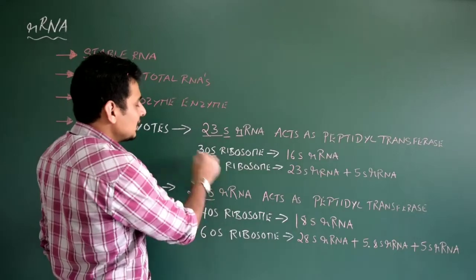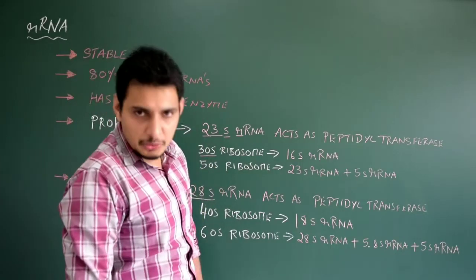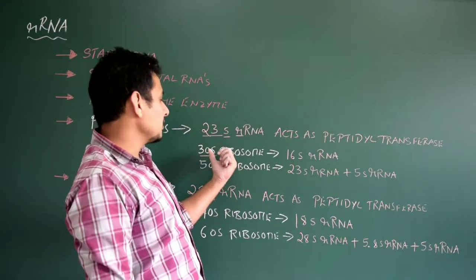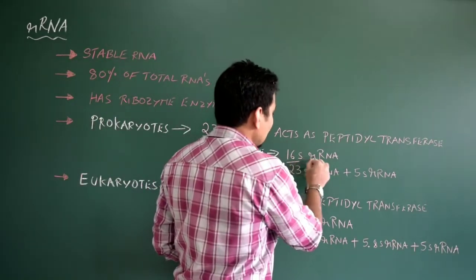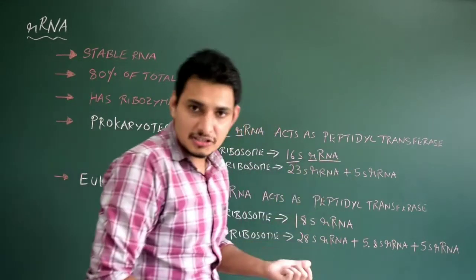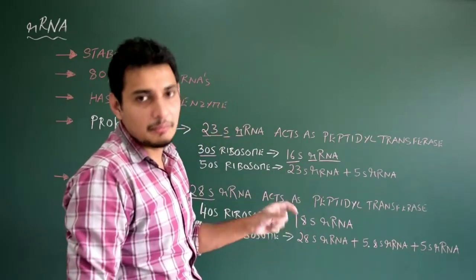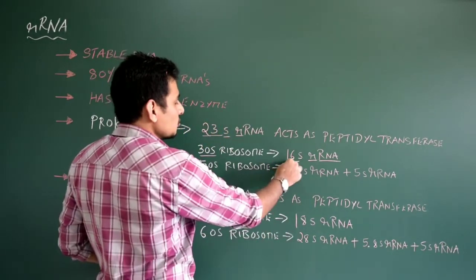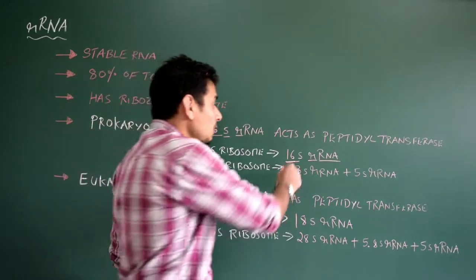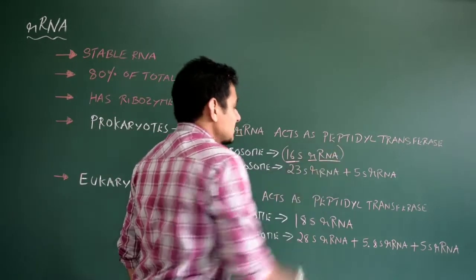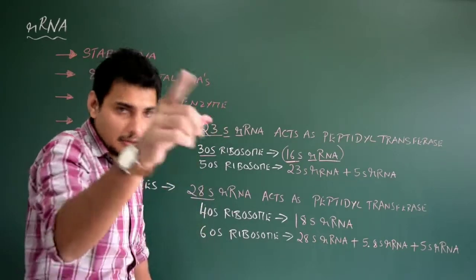Now, the small subunit, that is the 30S (Svedberg unit) subunit of the ribosome, contains 16S rRNA. We have already discussed it when I was talking about mRNA, correct? So this smaller subunit of the ribosome in prokaryotes contains 16S ribosomal RNA. Remember it.